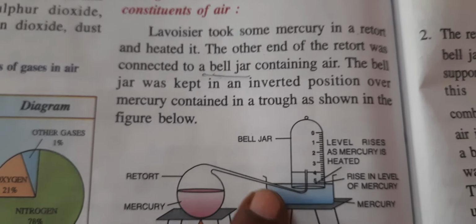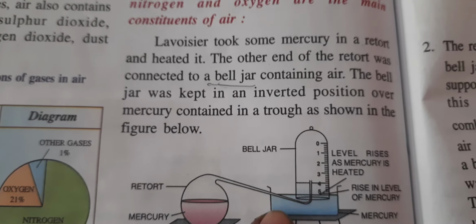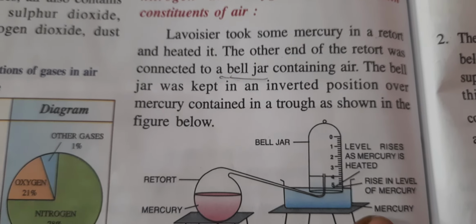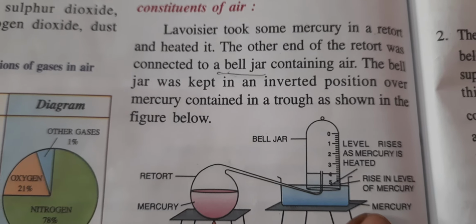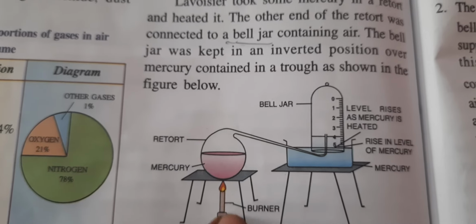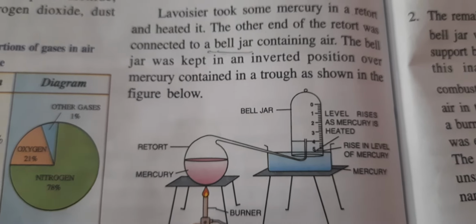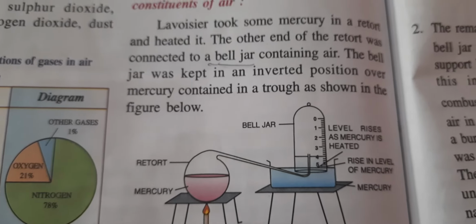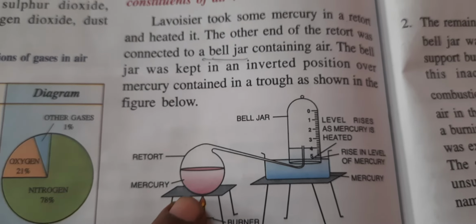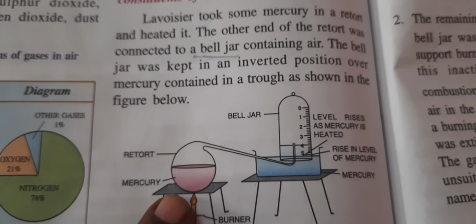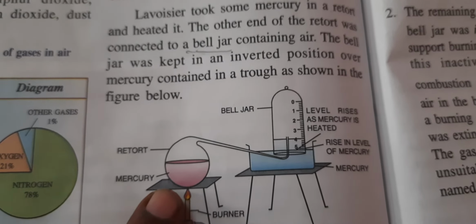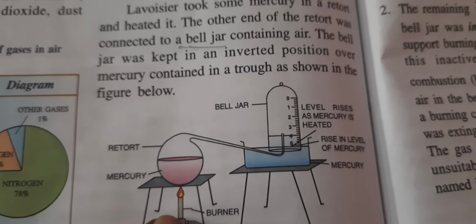And here one large beaker is there in which mercury is there. Now what is happening? We have started to heat this retort. Now what he observed, this was the setup done by Antoine Lavoisier to find out which gases are present in the air. So after his setup he started heating.